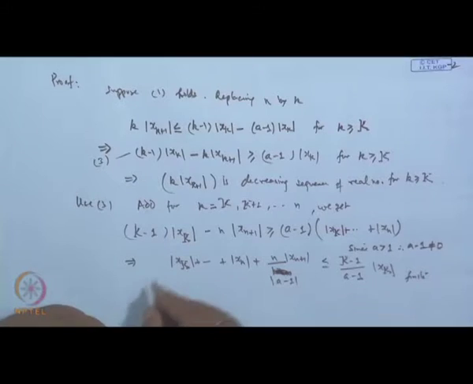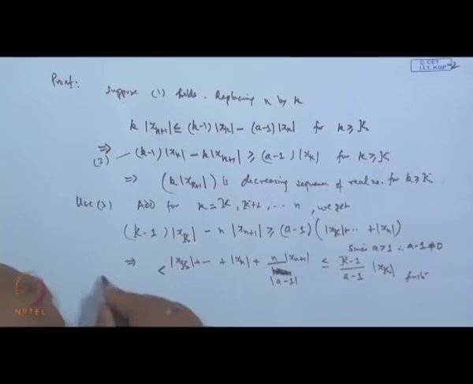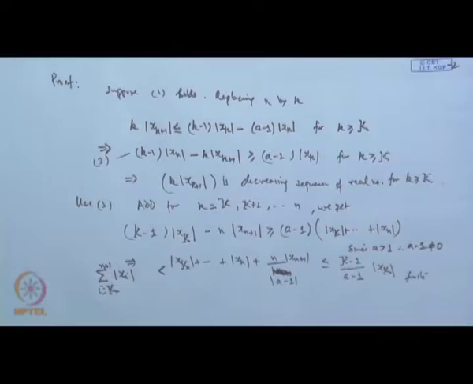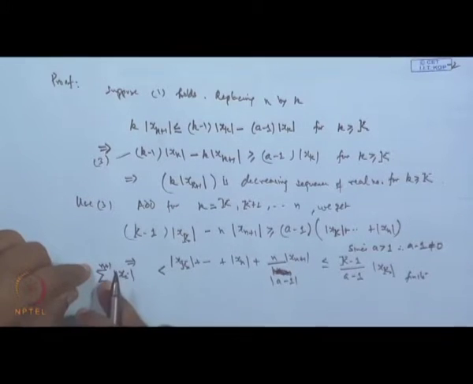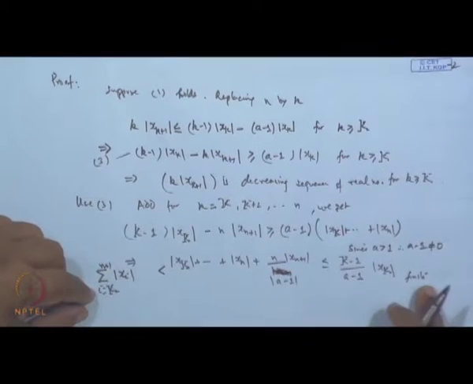So, basically this entire thing is greater than the series sigma mod x i from capital K to n plus 1. So, what does this show? That this series, when n is sufficiently large, is a bounded series.